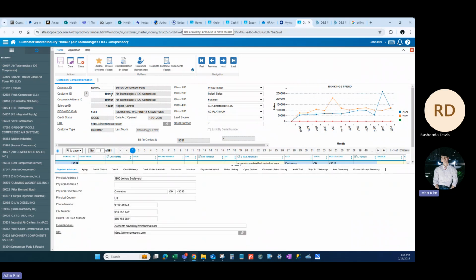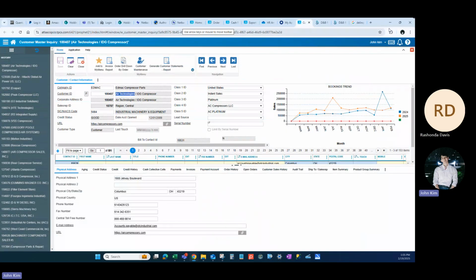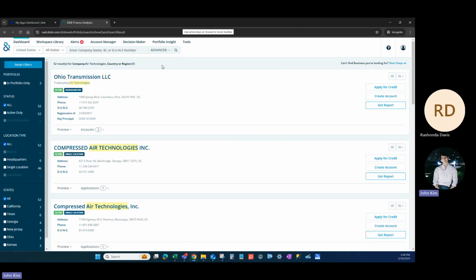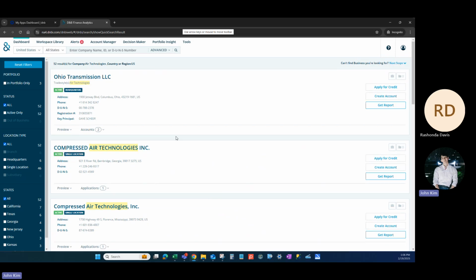A basic way to look it up is to copy and paste the whole name, or you can copy and paste the address into the search bar. So for example, let me try Air Technologies. Let me copy and paste. Everything related to Air Technologies is going to come out here. It can get tricky because many of these companies, including us at Mac, go by a parent company name or different registered W9 names. So that's when you would go by the address and phone numbers listed down here.